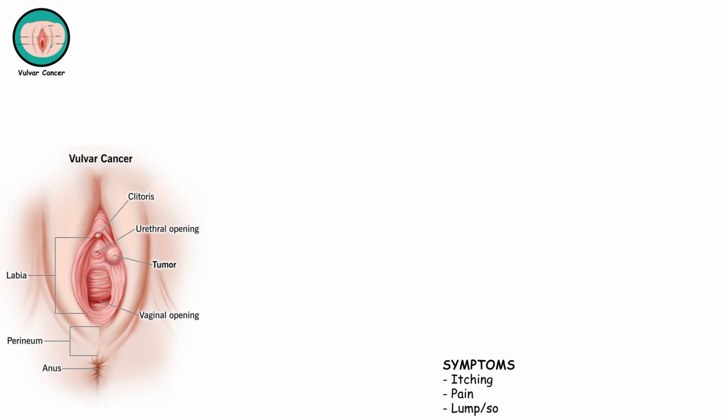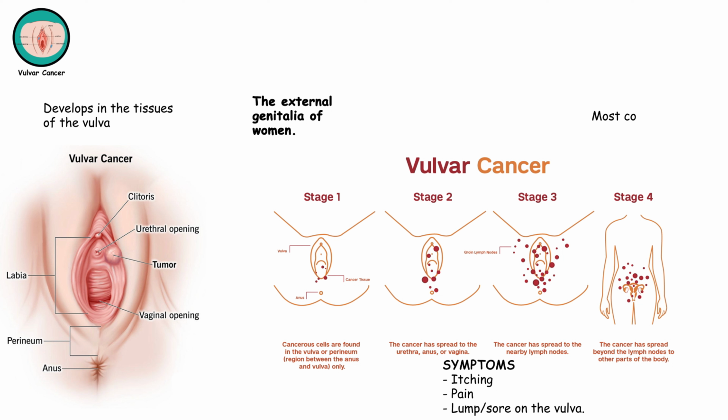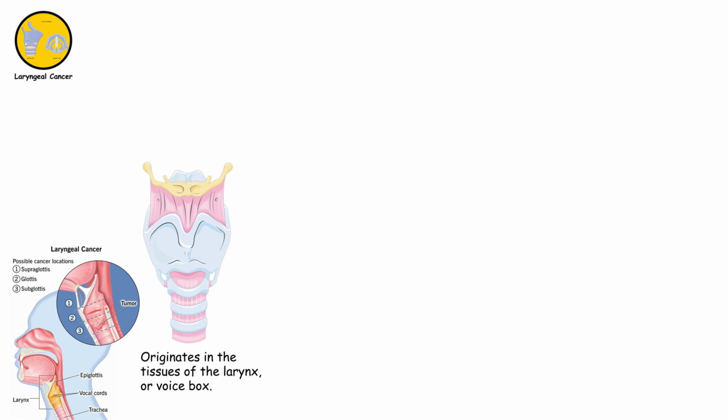Vulvar cancer. Vulvar cancer develops in the tissues of the vulva, which is the external genitalia of women. It's most common in older women and often presents with symptoms like itching, pain, or a lump or sore on the vulva.